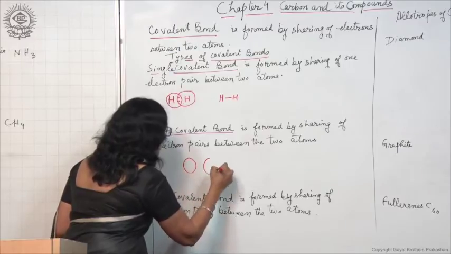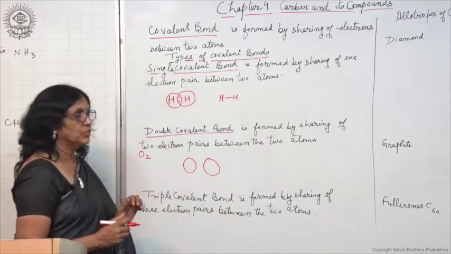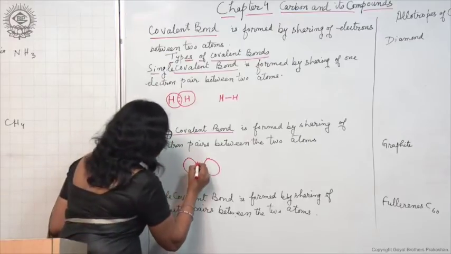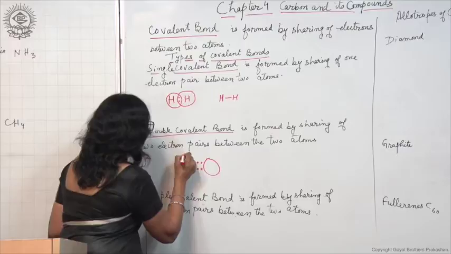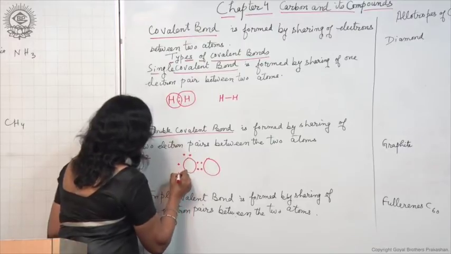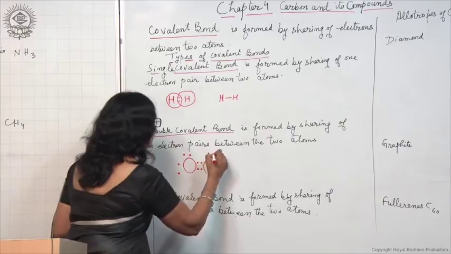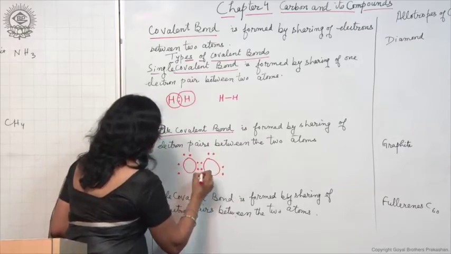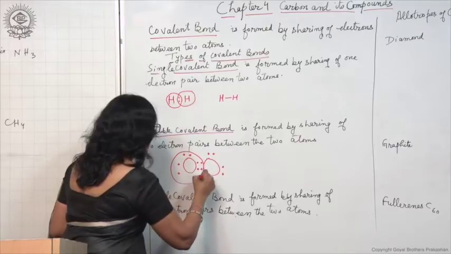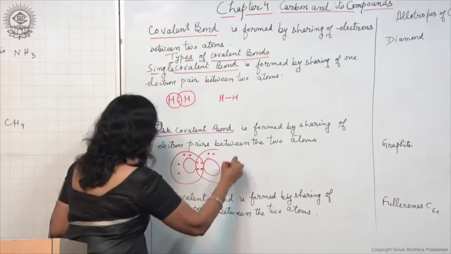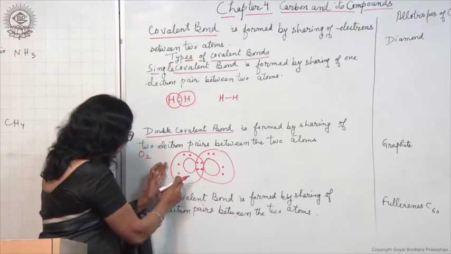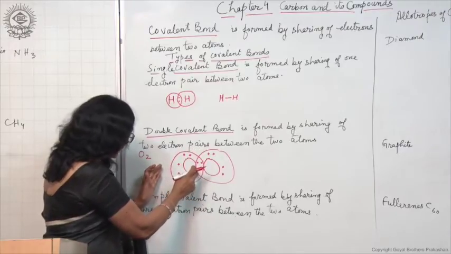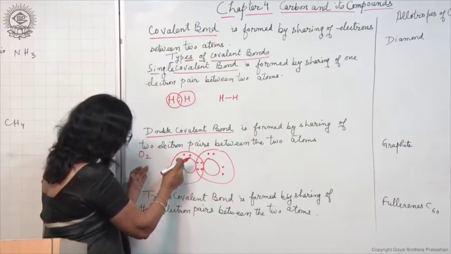So, now let us make the electron dot structure of the oxygen atom. We will make 6 dots outside each oxygen atom. You can see each oxygen atom now has how many electrons? 4 plus 2 is 6, plus 2 is 8.